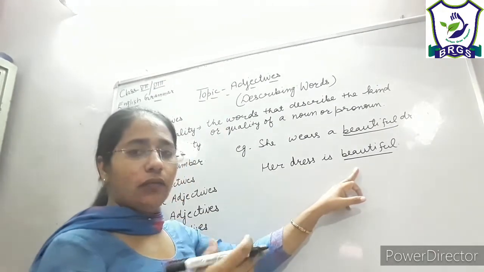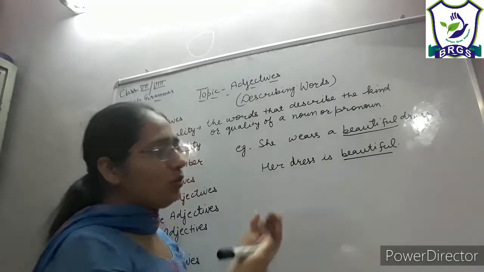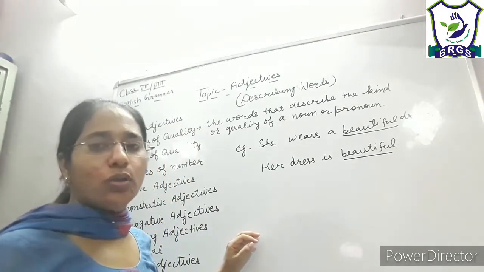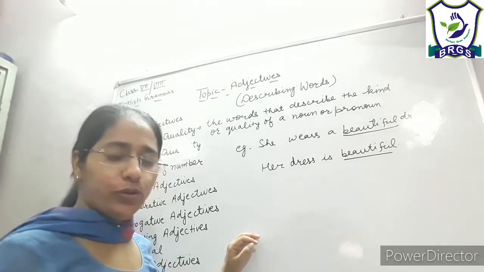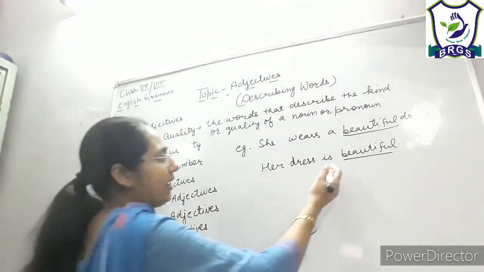Now you must be thinking why ma'am has used the same adjective in two ways. Because sometimes you might be confused that ma'am, adjective is always used before a noun. No, it is not like that. We can use it after the verb as well.